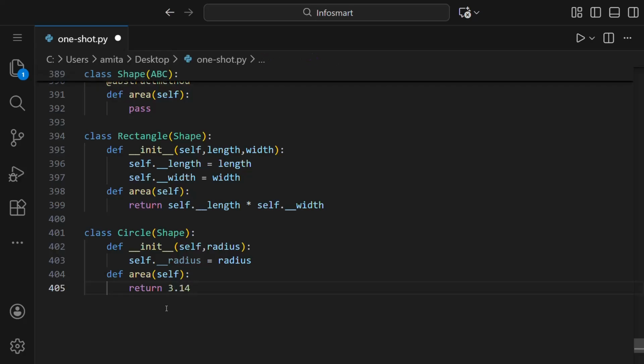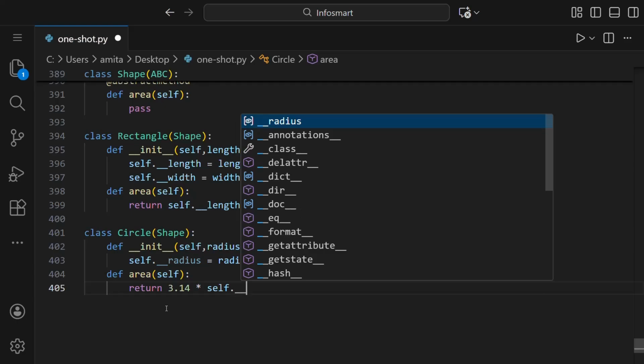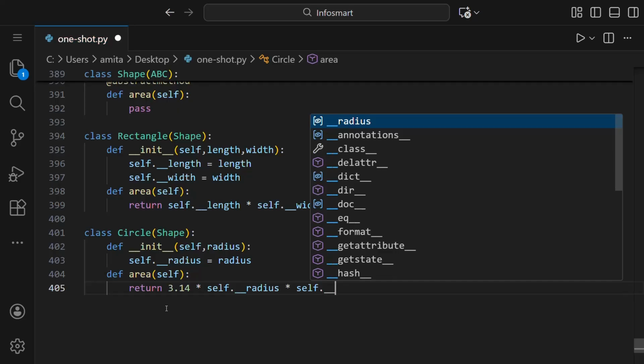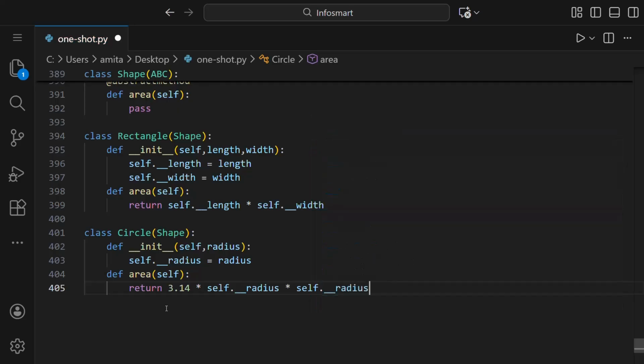So we'll write here like this. Polymorphism means that we are using the same function area for different shapes, like for circle it's pi r square, and for rectangle it's length into width.